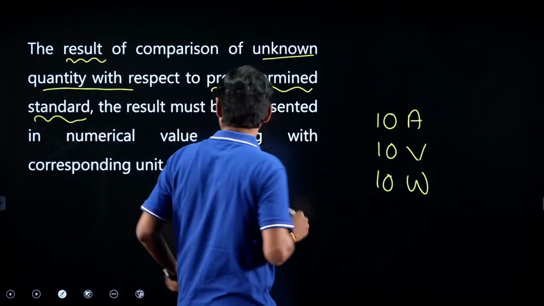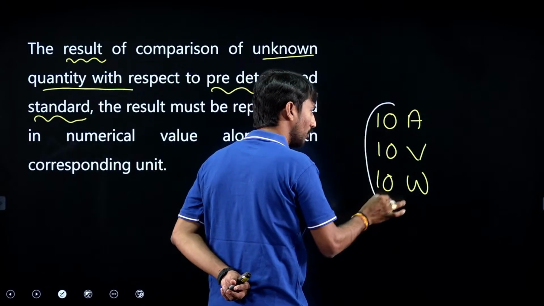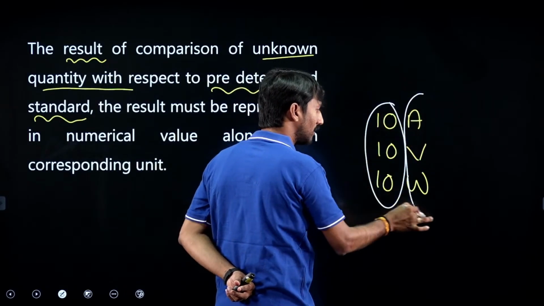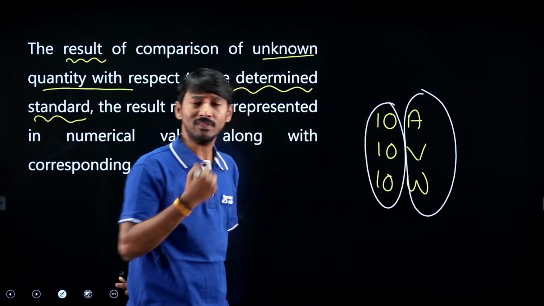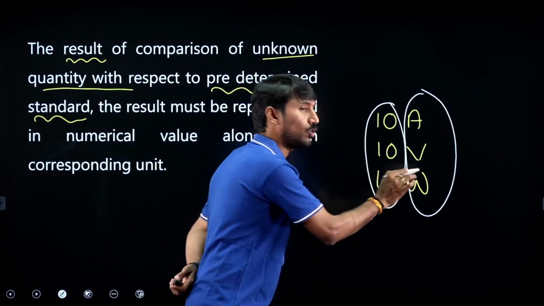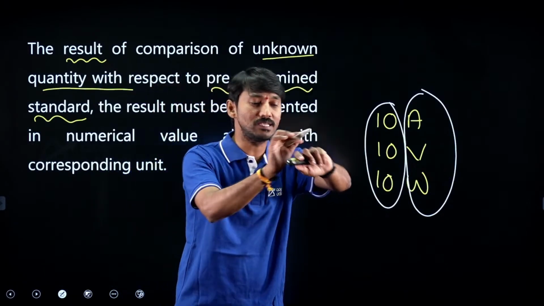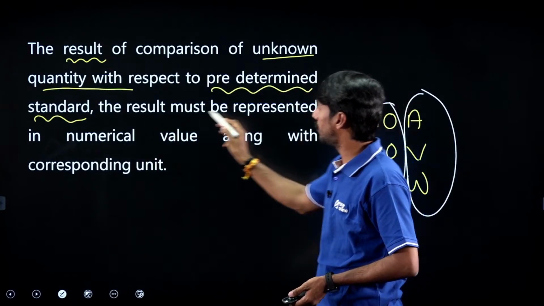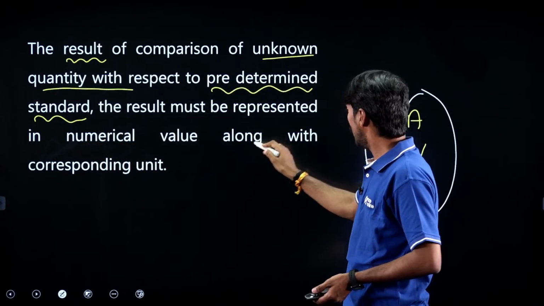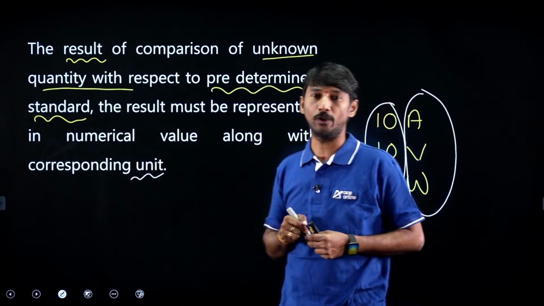What does it mean? The result must be represented in numerical form along with the corresponding unit. One is the numerical value and one is the corresponding unit. These two are required. Then only can we say the measurement process is completed. That is what I gave you: the result must be represented as a numerical value along with the corresponding unit. This we are supposed to follow.